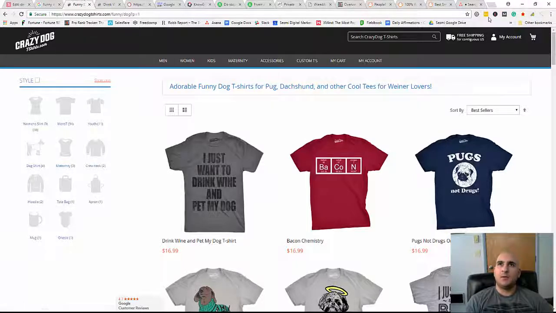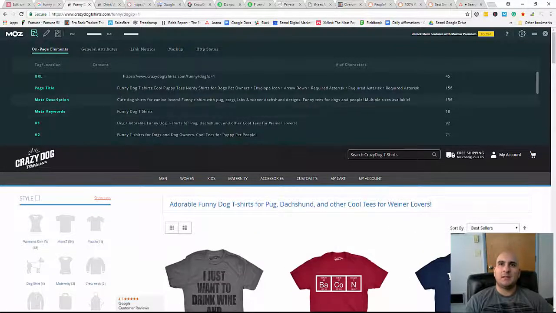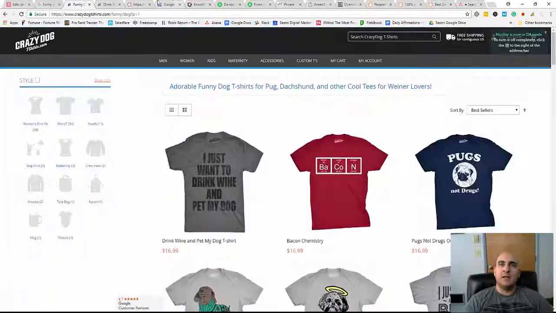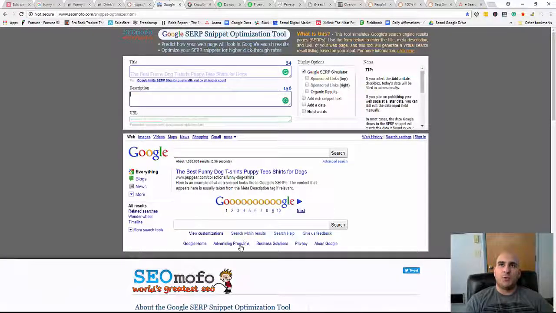Okay, that's one of the key things: not making this difficult, right? Looking at what the competition's doing, the top guys, and essentially adding a little bit of your own twist to it, right? Reverse engineering them. So I would say, okay, let's see here, cute dog shirts for canine lovers. So the best funny dog t-shirts, right? Boom, boom, boom, right? Let's get this out of here.